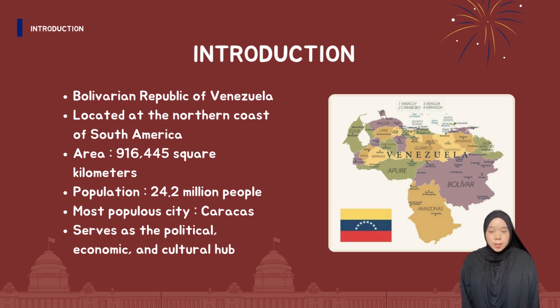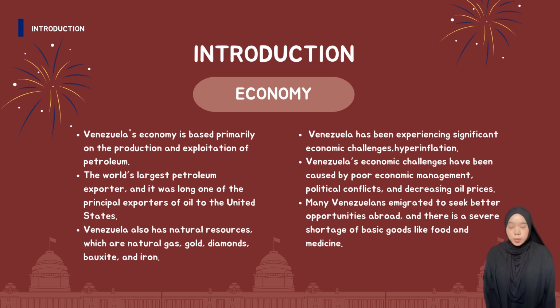With 4.6 million residents, the nation's capital, Caracas, is the most populous city and serves as the political, economic, and cultural hub. Venezuela's economy is based primarily on the production and exploitation of petroleum. The country was the world's largest petroleum exporter, and it was long one of the principal exporters of oil to the United States.